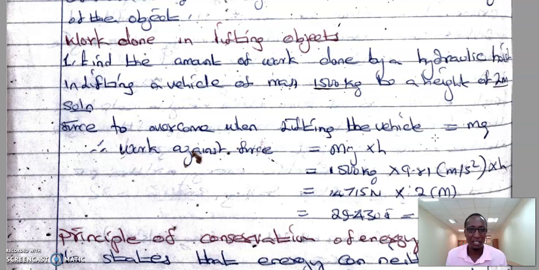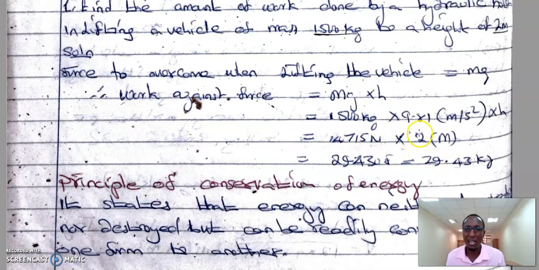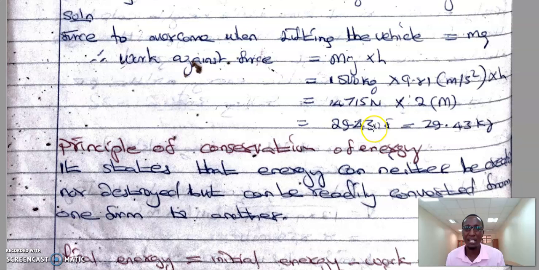So remember, we have seen that work done is equal to mass multiplied by gravitational acceleration and then by the height. So you have our g, which is 9.81, that is constant. Then you multiply that by the distance and you get work done in joules.